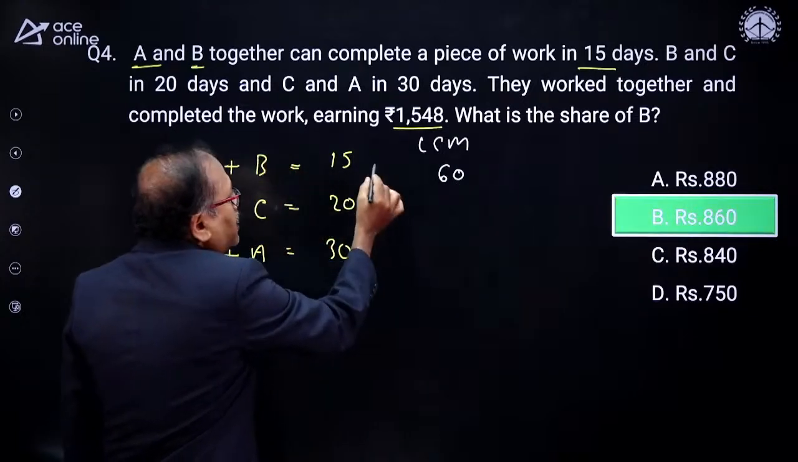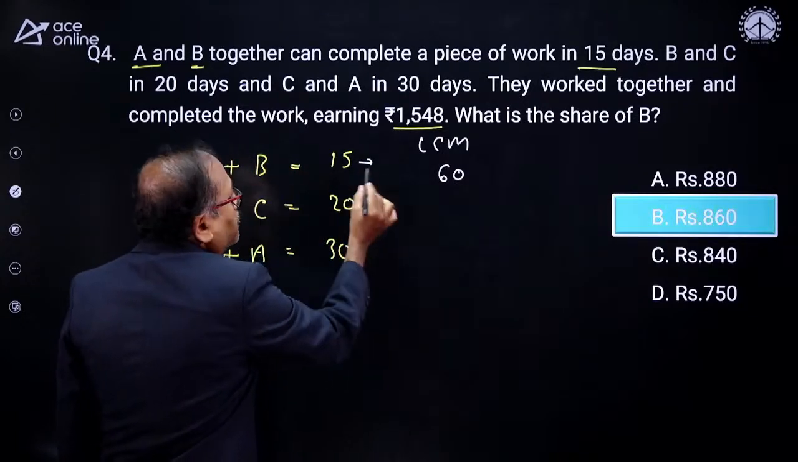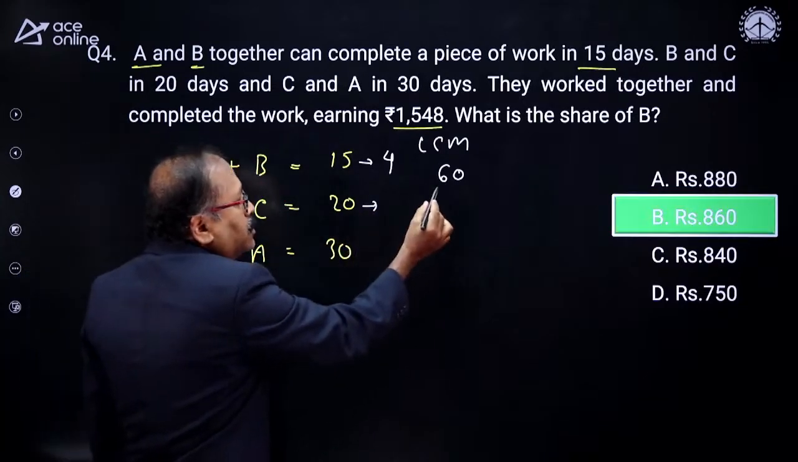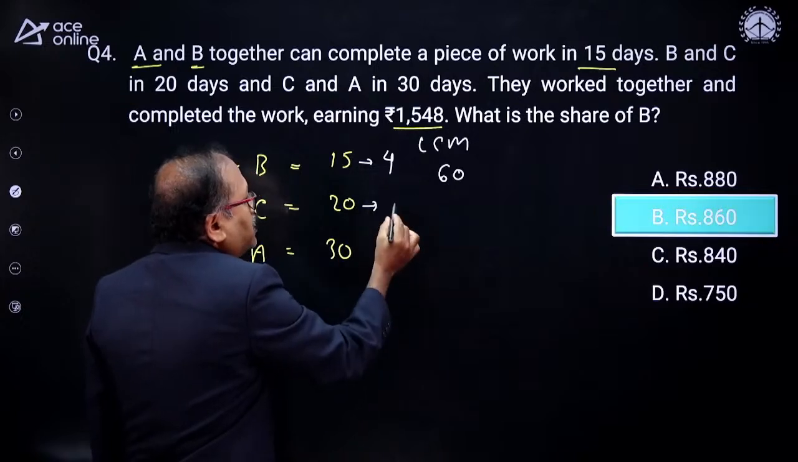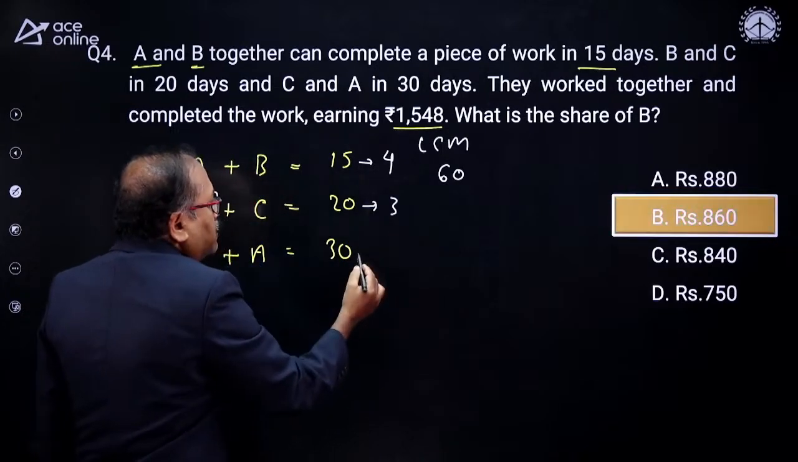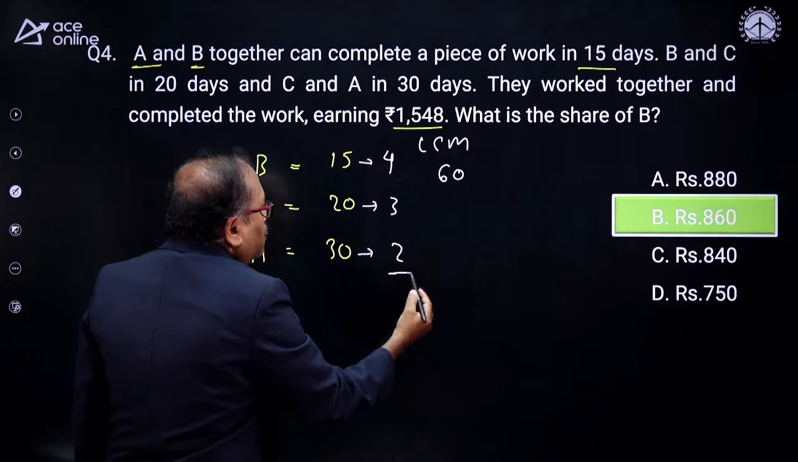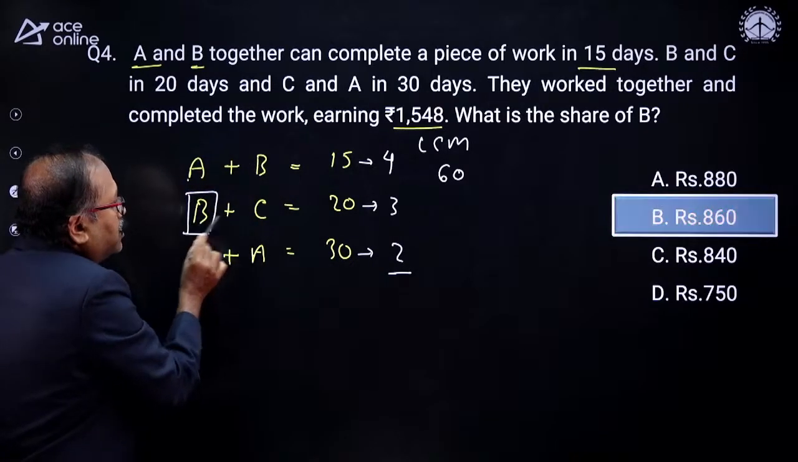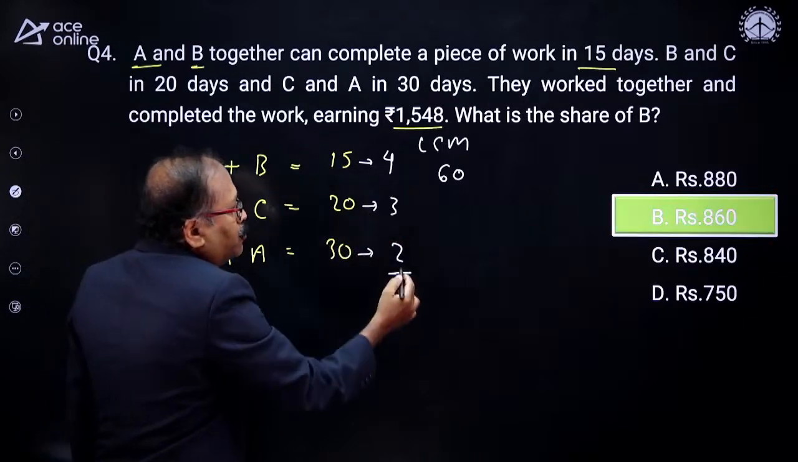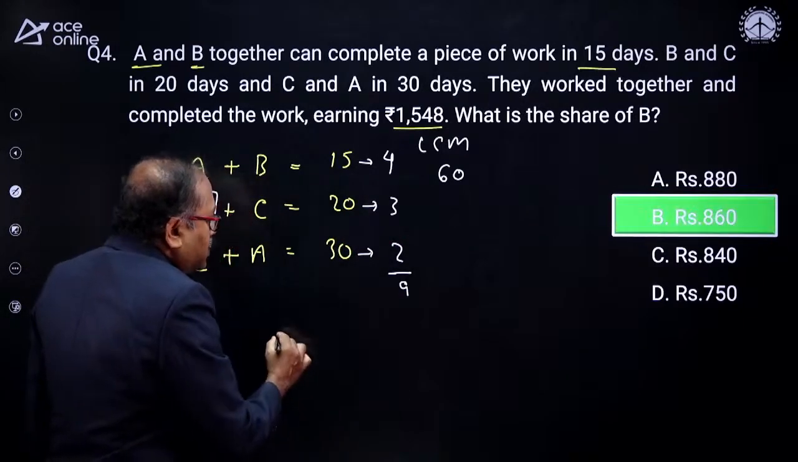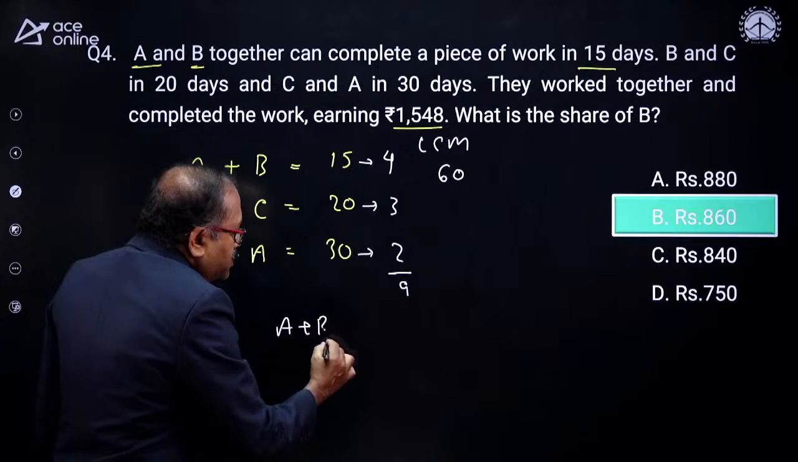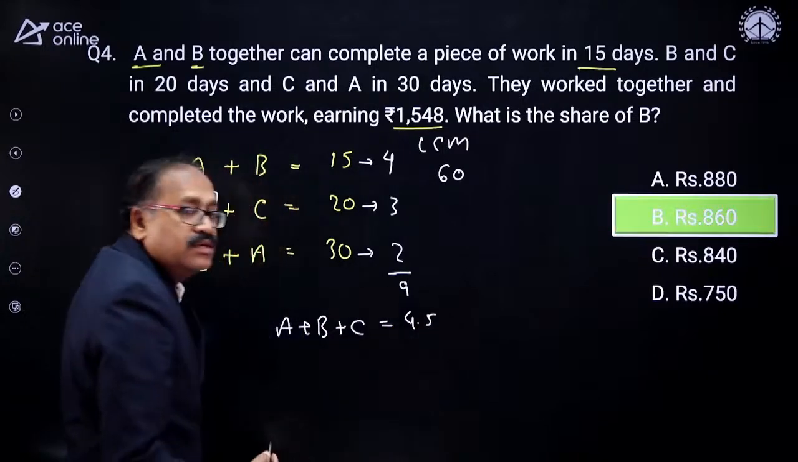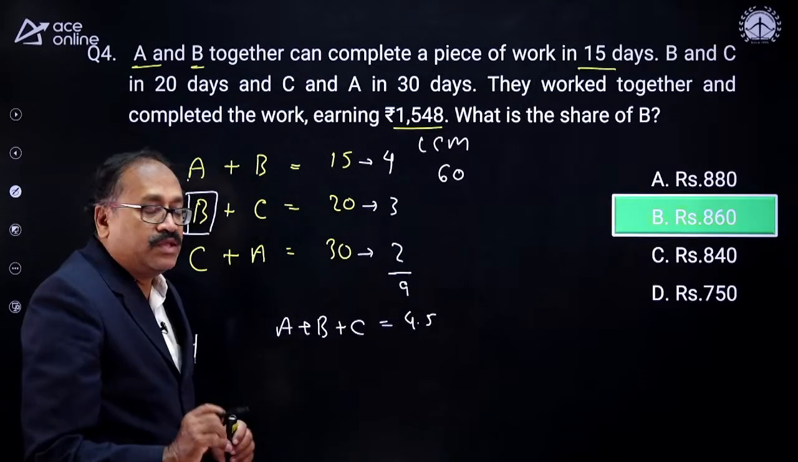Then 60 divided by 15, how many units do A and B together complete? 4 units. How many units do B and C together, Likhita? 60 divided by 20, 3 units, and 60 divided by 30, 2 units. In total, 2 A's are there, 2 B's are there, 2 C's are there. 2 A's, 2 B's, 2 C's complete 9 units. Then A plus B plus C will complete how many units per day? 4.5 units. You are understanding up to this part.